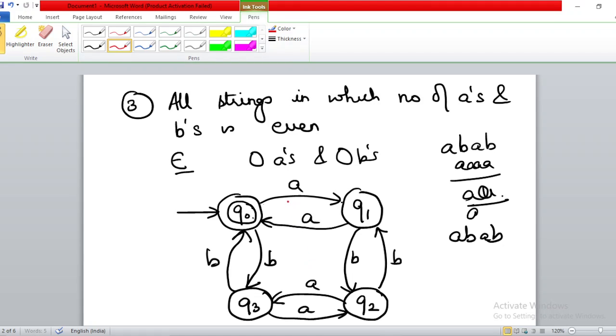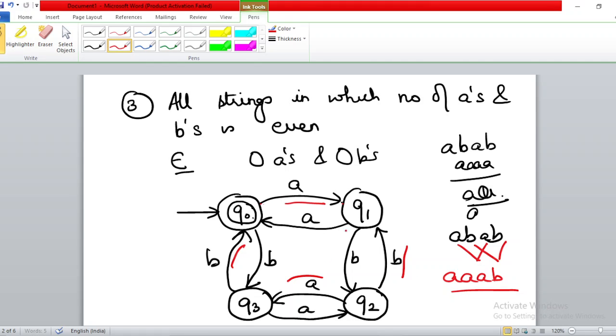See, A, B, A and B, you are reaching this final state. So number of A's is even, also number of B's is even in this case. Check for the acceptance of the string triple B. Will it be accepted? Any path you can find in which giving input triple B you are able to reach from initial state to final state.